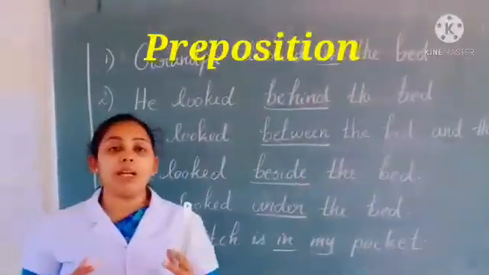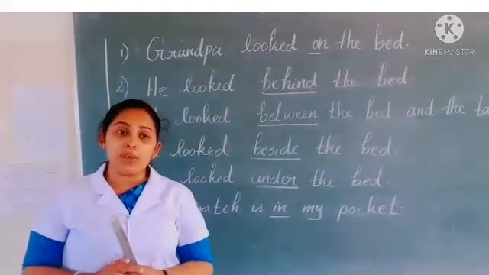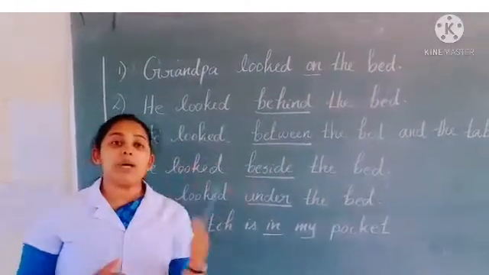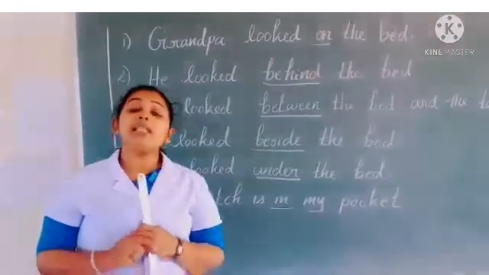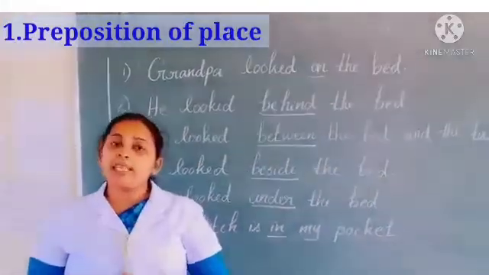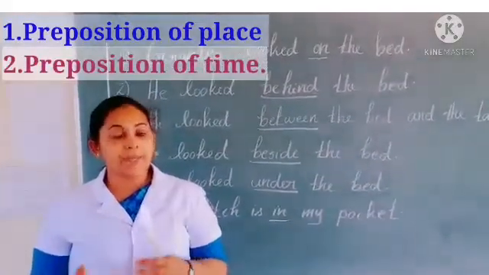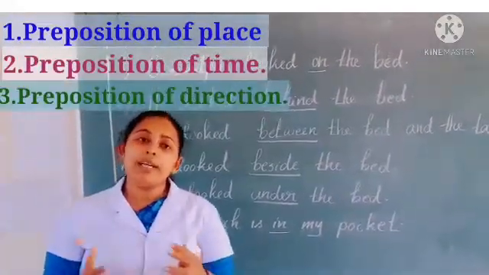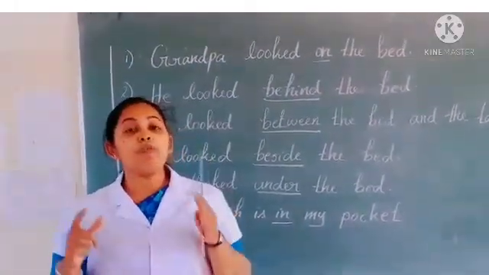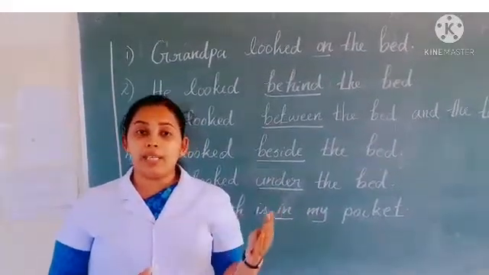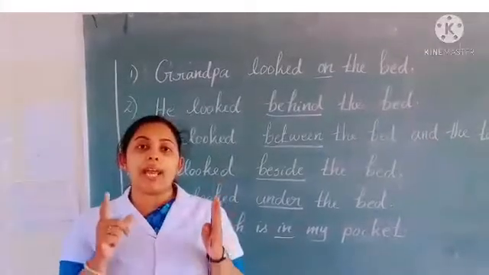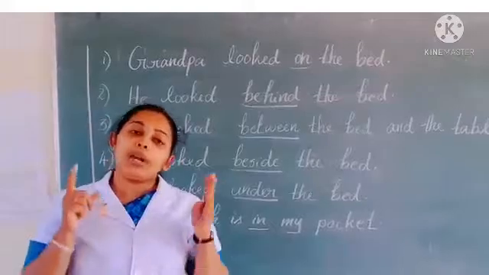So preposition means what? Prepositions are the words which show the relationship between a noun or a pronoun and other words in a sentence. So there are three types of prepositions. First one is preposition of place. Second one, preposition of time. And third one, preposition of direction. So what do you mean by preposition of place? Yes, preposition of place means where a person, place, animal or thing is. It shows the position of an animal, place, thing or a person.